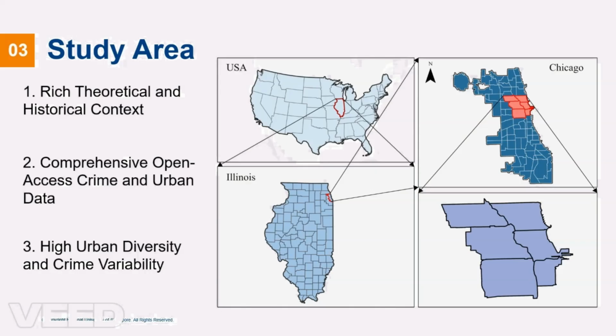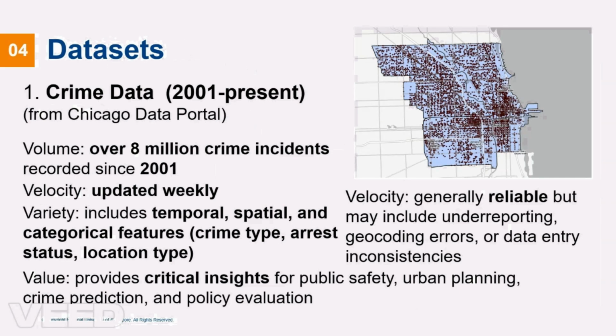is convenient for modeling. We use several key datasets: crime data, 2001 to present, from the Chicago Data Portal, which includes over 8 million crime incidents with temporal, spatial, and categorical features. This dataset is updated weekly and provides valuable insights for public safety and urban planning.